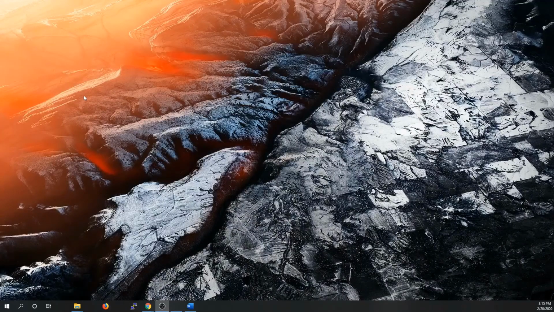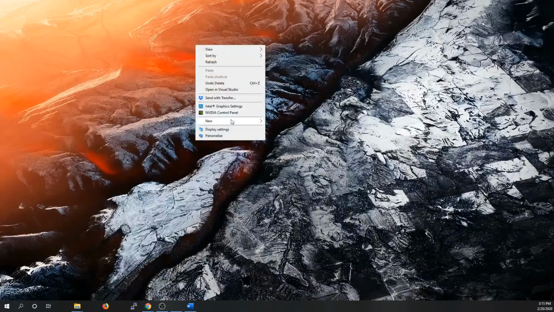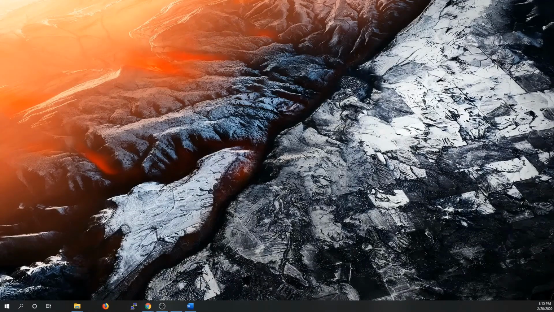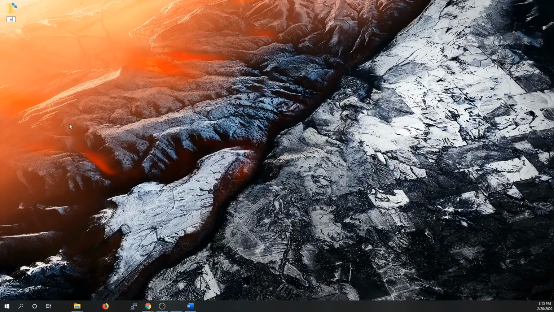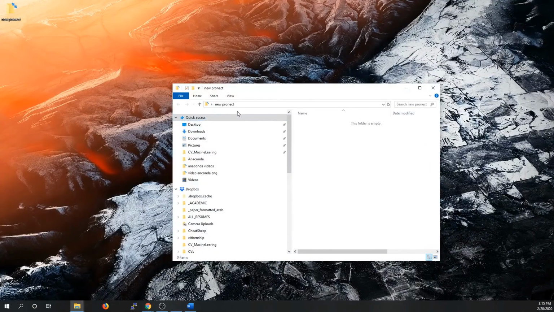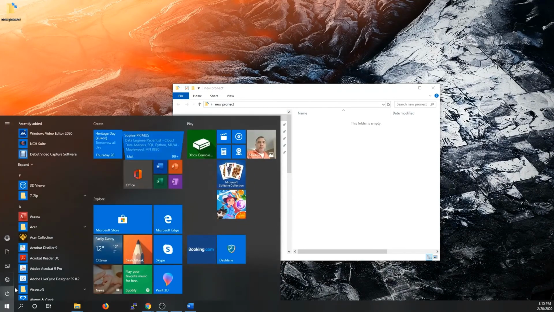So suppose that now we have a new project in machine learning and we want to deal with that project. So how can we do that? First we are going to open a new folder and call this folder new project. Now we open this, take the path for this project, and go to Anaconda.